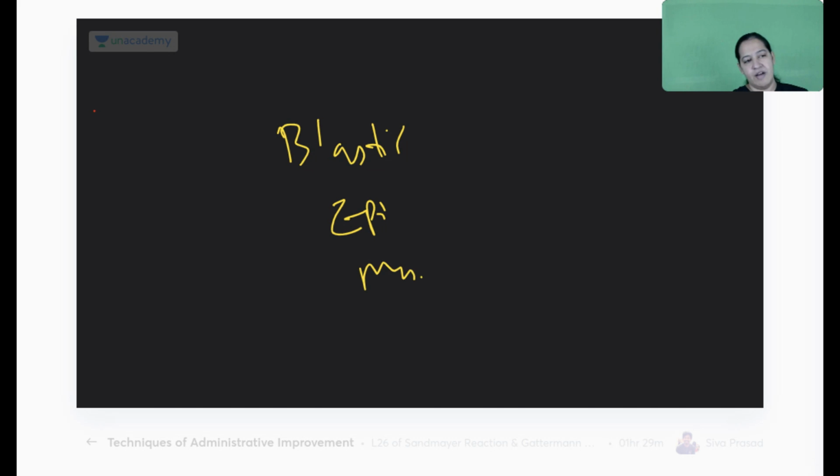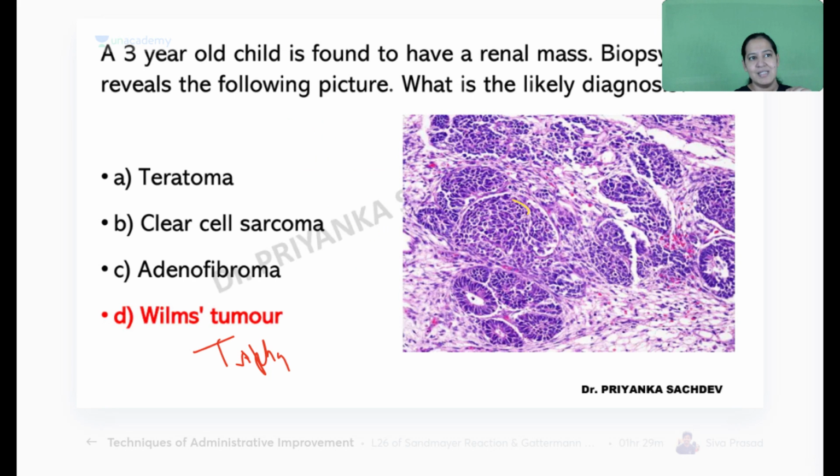In triphasic tumor, you see blastic component, epithelial component, and mesenchymal component. I will show you all 3 components. Can you see this nest of blue cells? These are all blast. Can you see the glands? This is epithelial component. Circular glands with a lumen.